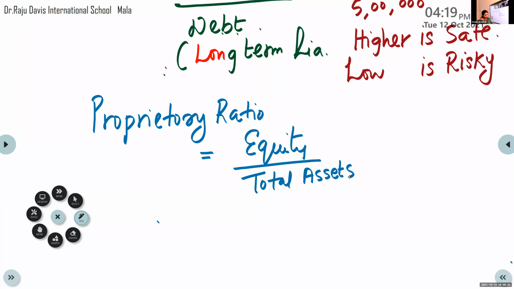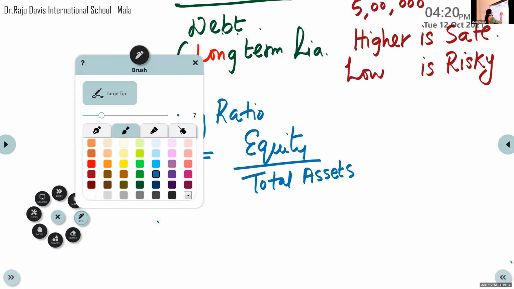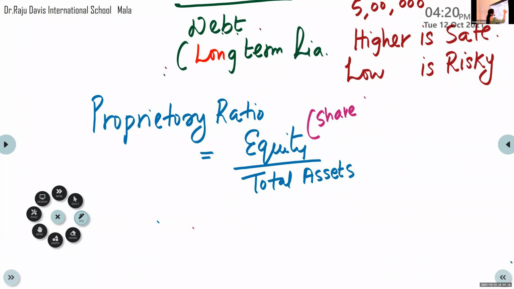So what is equity? Equity means it is the shareholders fund. It includes share capital and reserves and surplus.